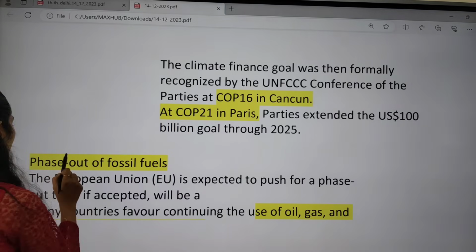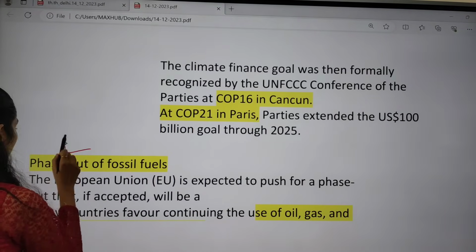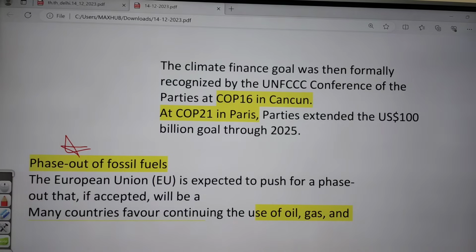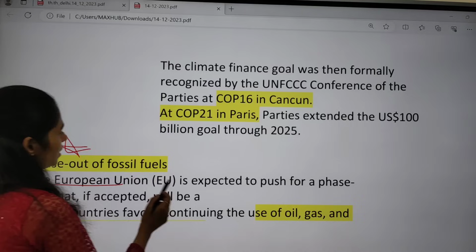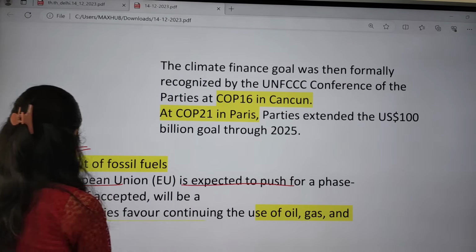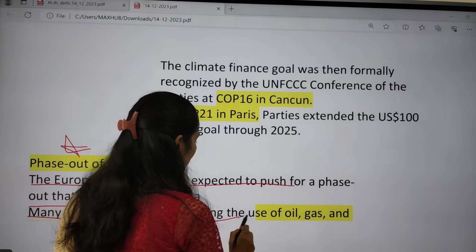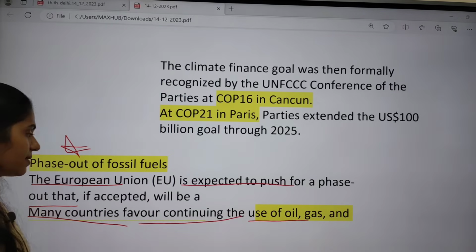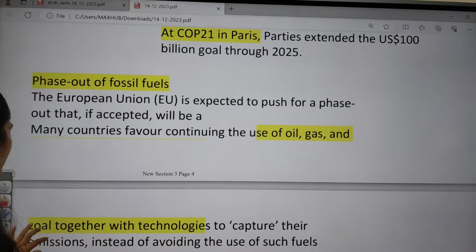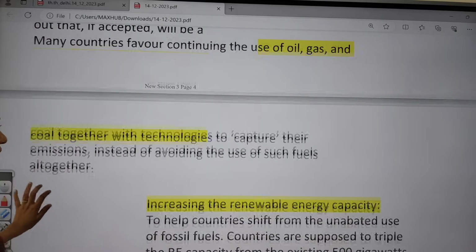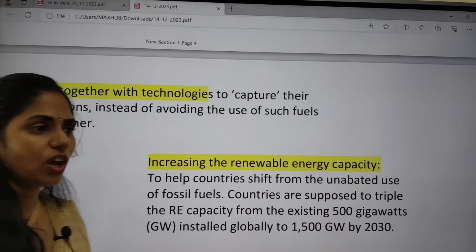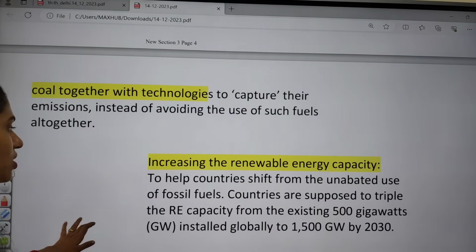The next important thing is they also talked about the phase out of fossil fuels. Here the European Union is expected to push for phase out, because many countries are continuing the use of oil, gas, and coal together, and they are not focusing on how to reduce carbon dioxide emissions.